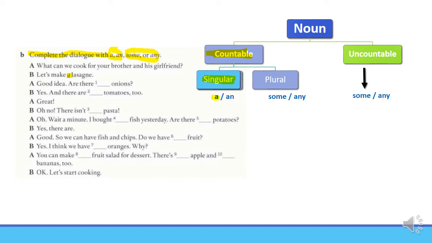Good idea. Are there blank onions? Onions, it's plural. When you have a plural noun, you may use some or any. This is a question. In interrogative sentences, we use any. That's why the right answer is any. Please now stop the video, complete the rest, and then check your answers.